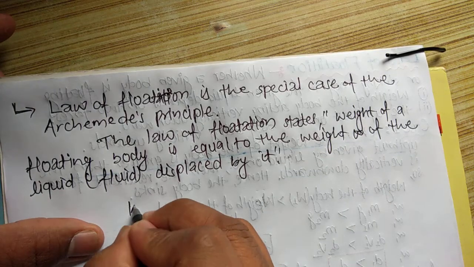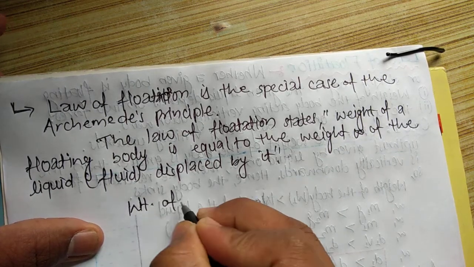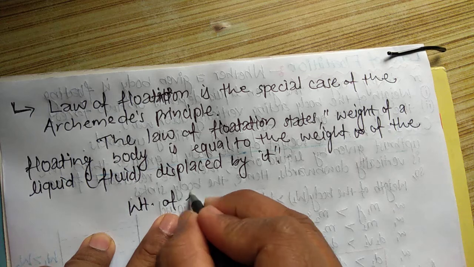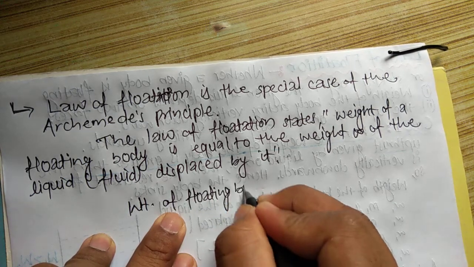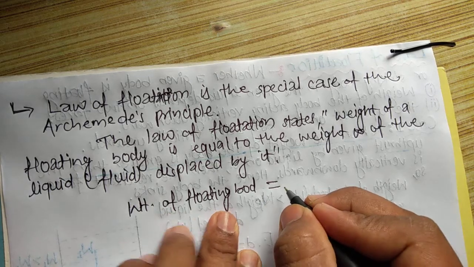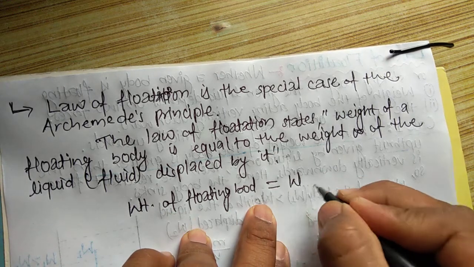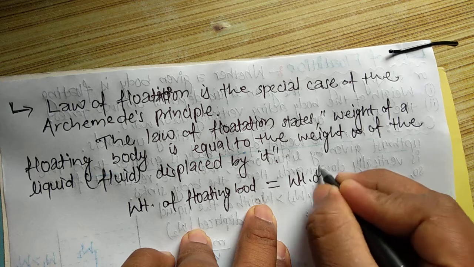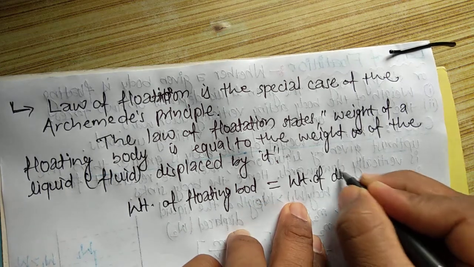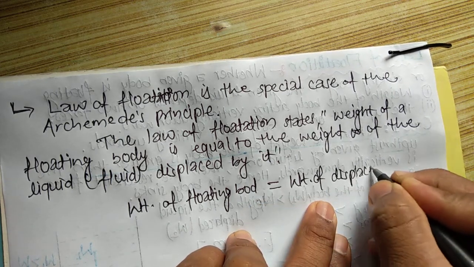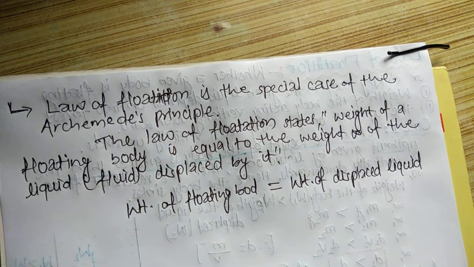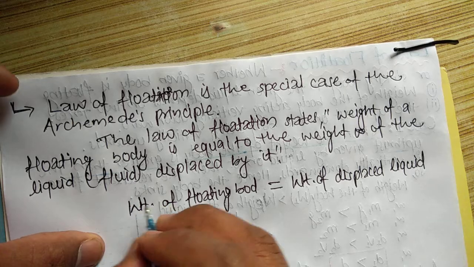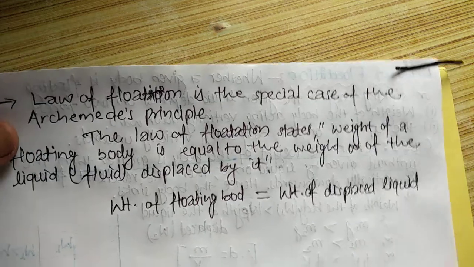So weight of what? Weight of the floating body is equal to the weight of the displaced liquid.